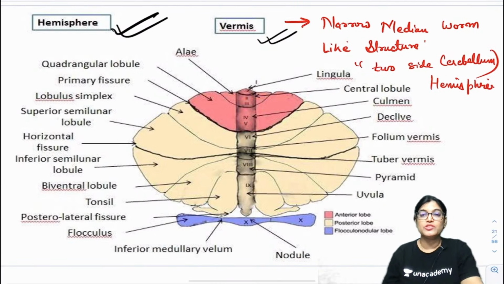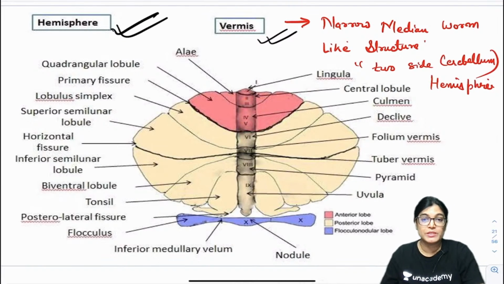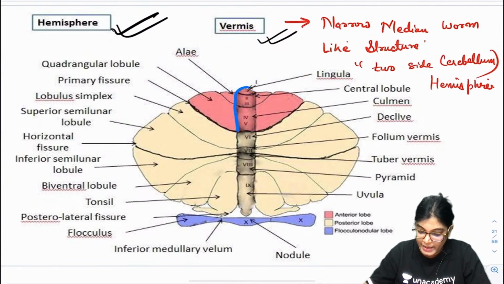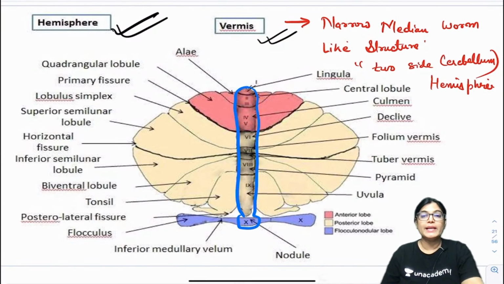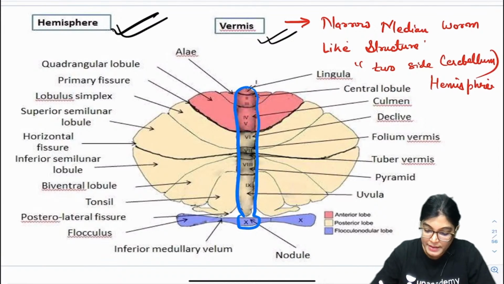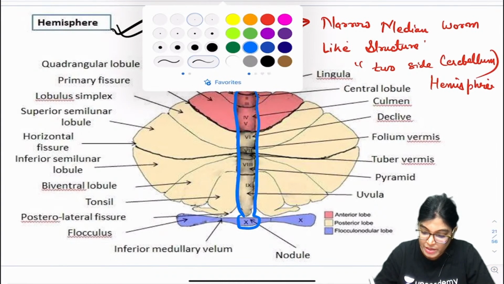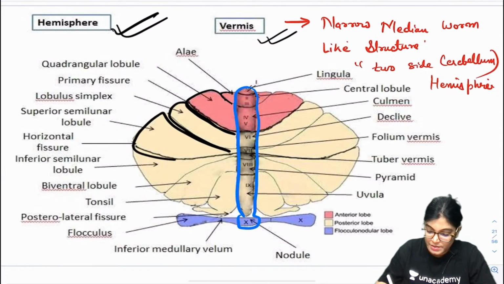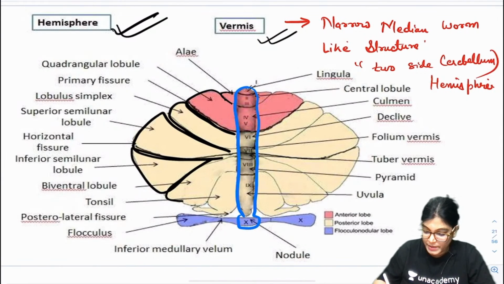So this whole area will be the vermal part, the midline structure. And on the other side, all these structures which you are seeing are the hemisphere. This is the lateral aspect.